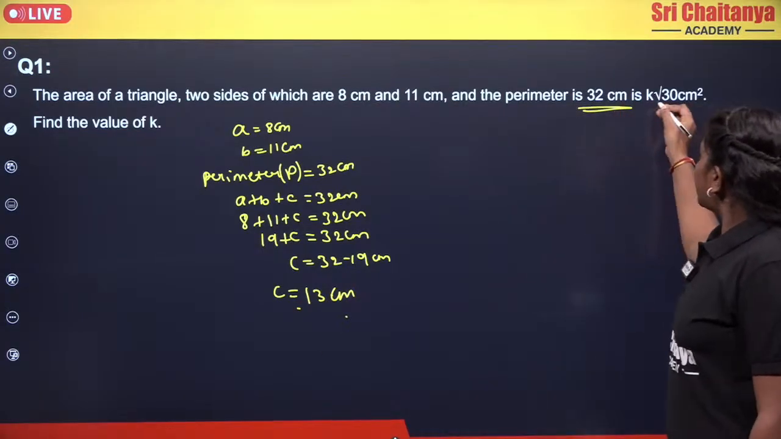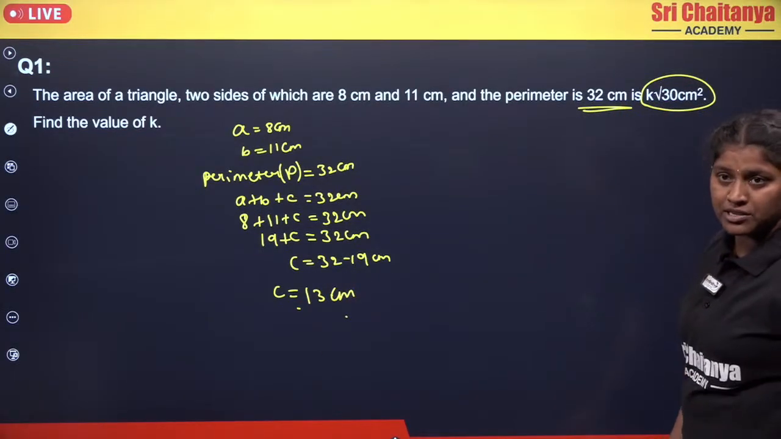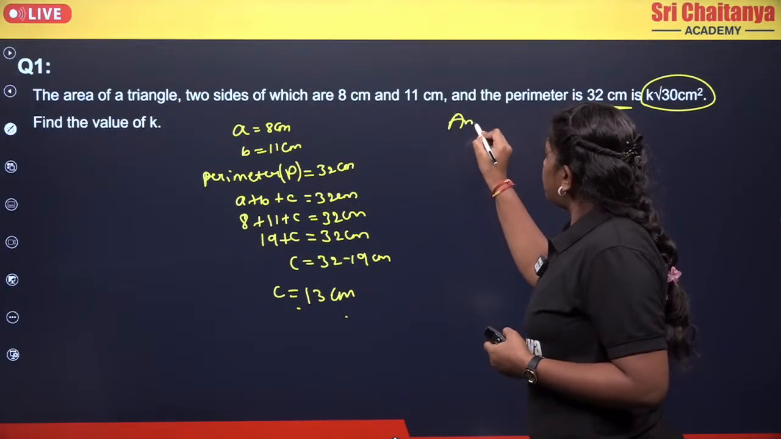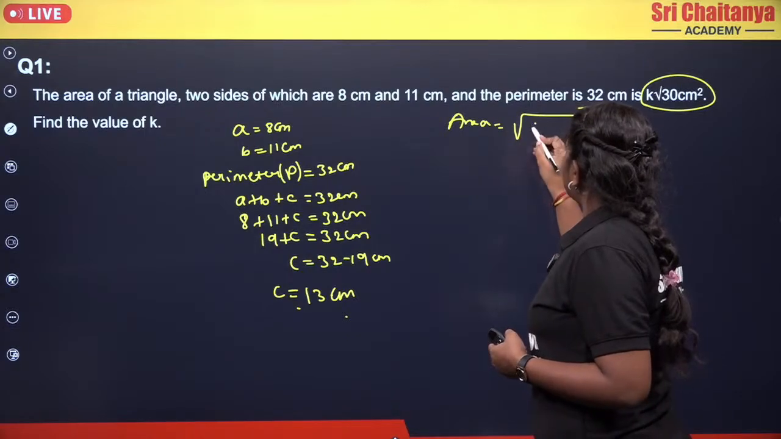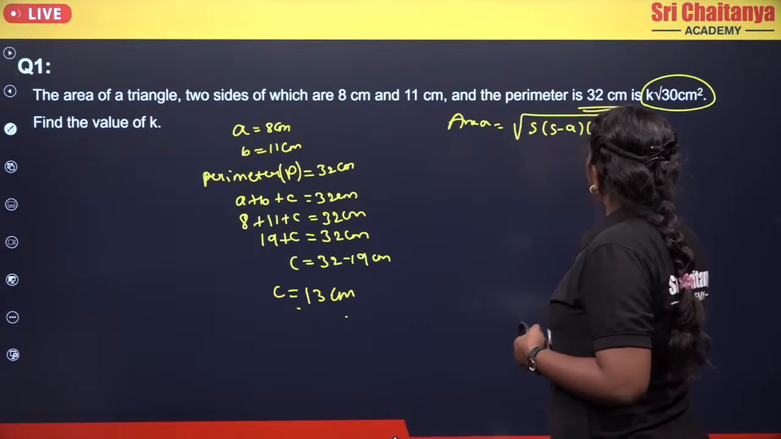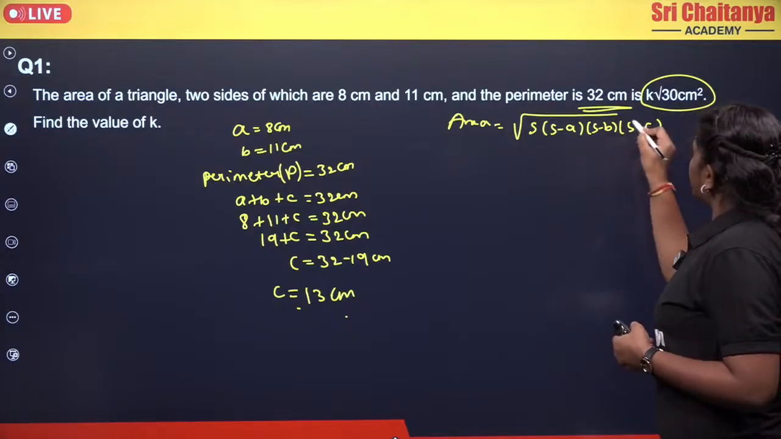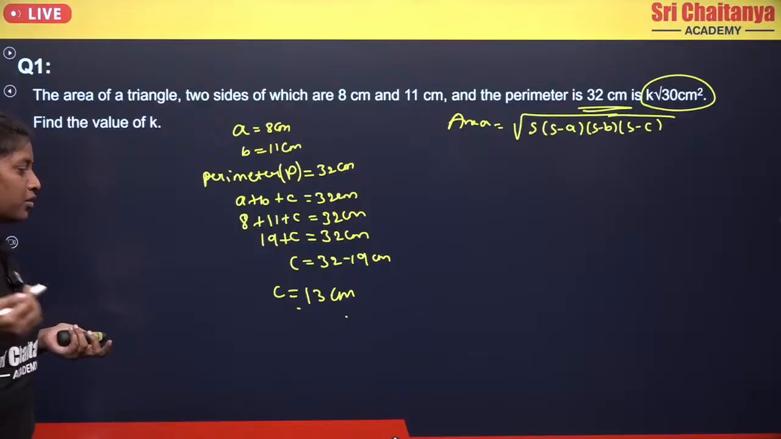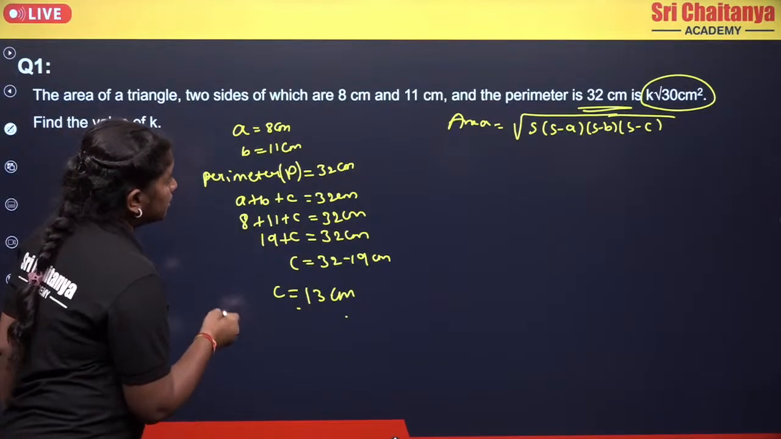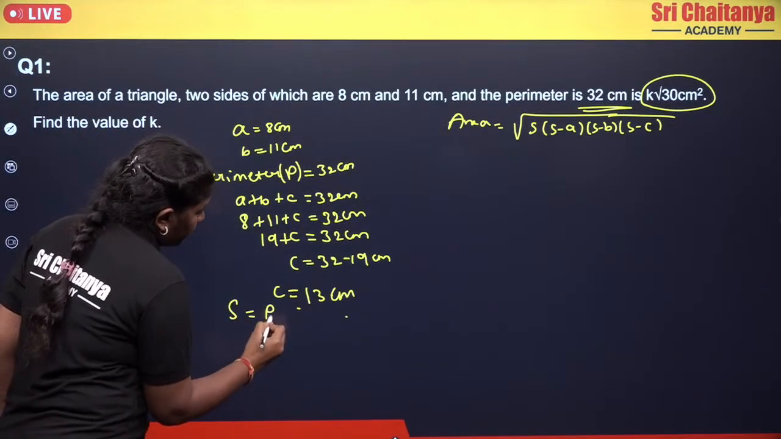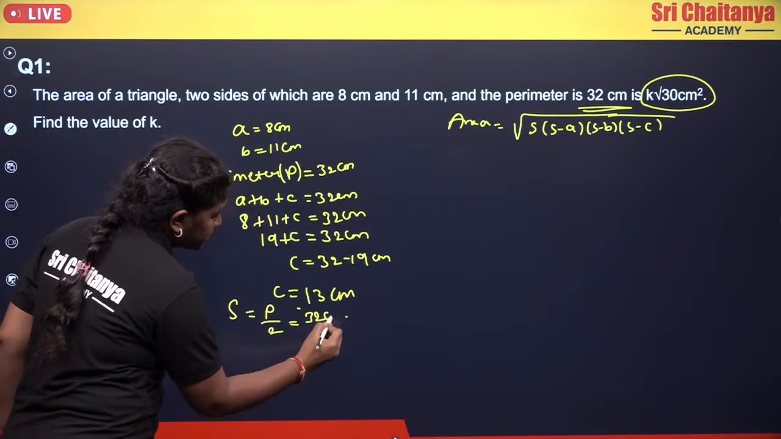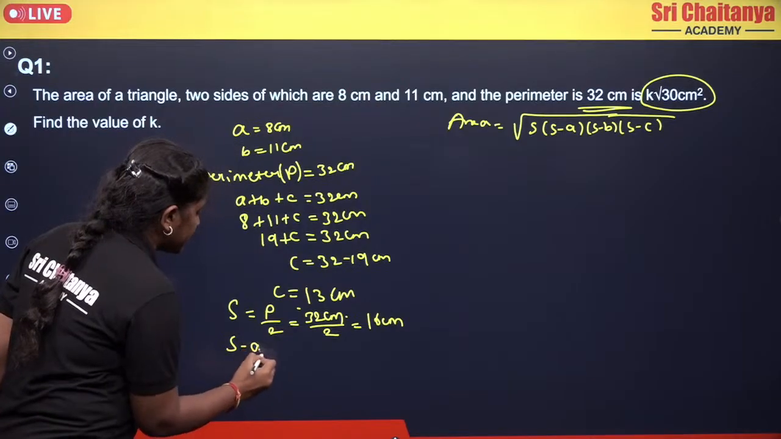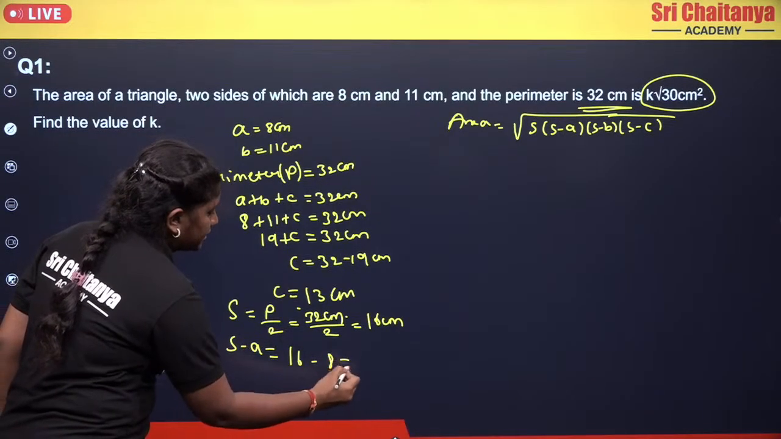They already gave the area, which is in the form of k into root 30 centimeters square. So we need to find the value of k. We are going to take the area as root of S into (S minus A) into (S minus B) into (S minus C). Okay, so what is the S value? S is nothing but your semi-perimeter, which is half of the perimeter. So S will be half of the perimeter, that is 32 centimeters by 2, which is nothing but 16 centimeters, right? Now S minus A will become 16 minus 8.